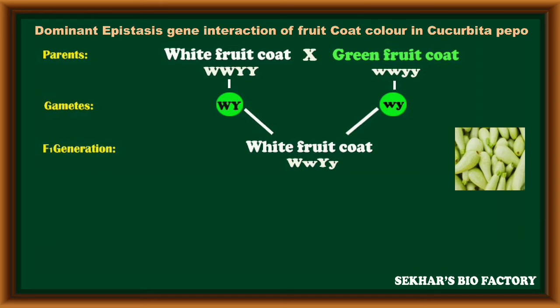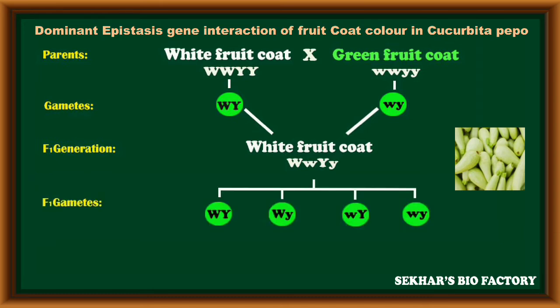Because of the capital W allele, the Y gene never expresses, so white fruit coat color will be expressed in the F1 generation. Again, by conducting a cross between two F1 hybrids, the F1 hybrid can produce four types of gametes because both genes are in heterozygous condition.